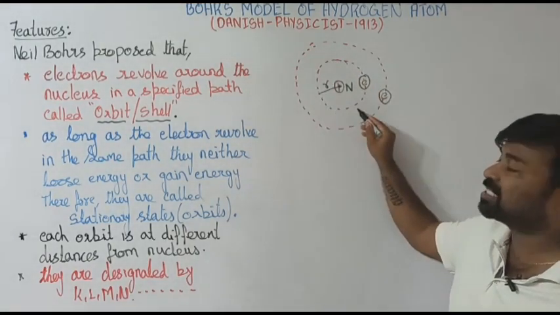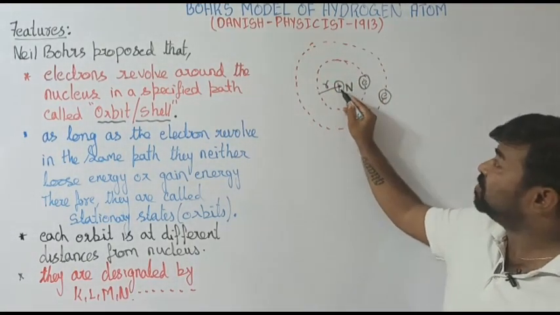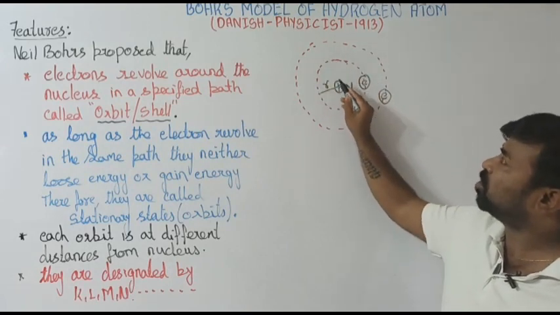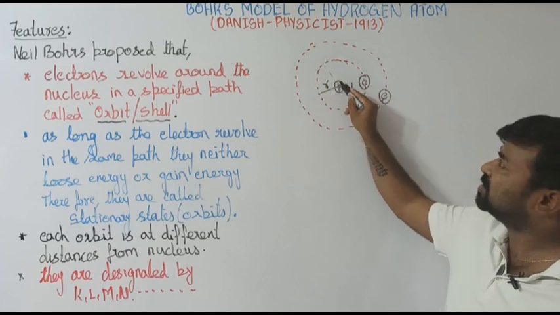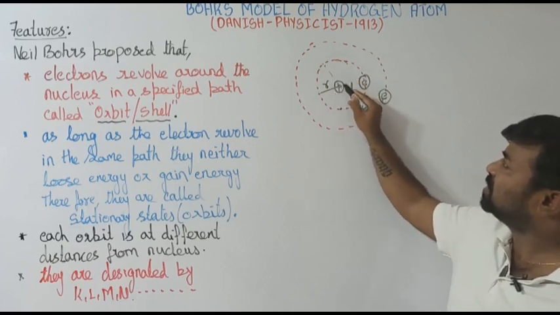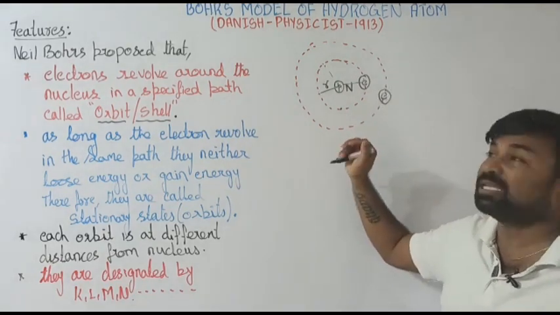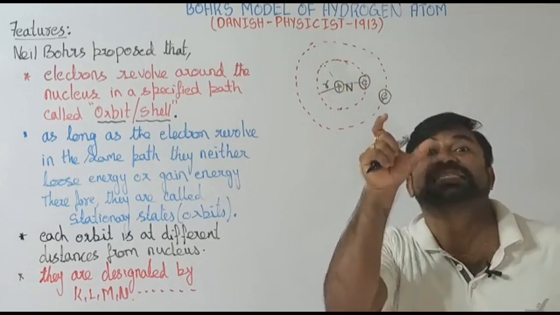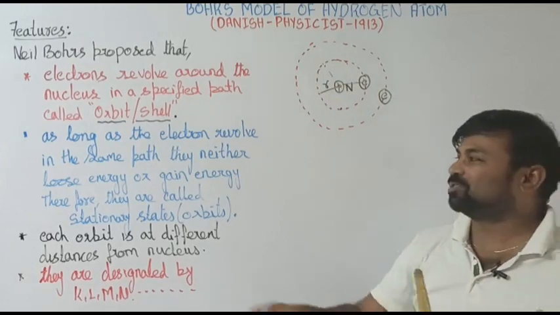If you consider it as a spherical part, then this is the fixed distance. Wherever the electron might be, if the electron is here, the distance will be this. If the electron is here, the distance will be this. If the electron is here, the distance will be there. It means electrons are revolving in a fixed path at a fixed distance also. That is what he says.